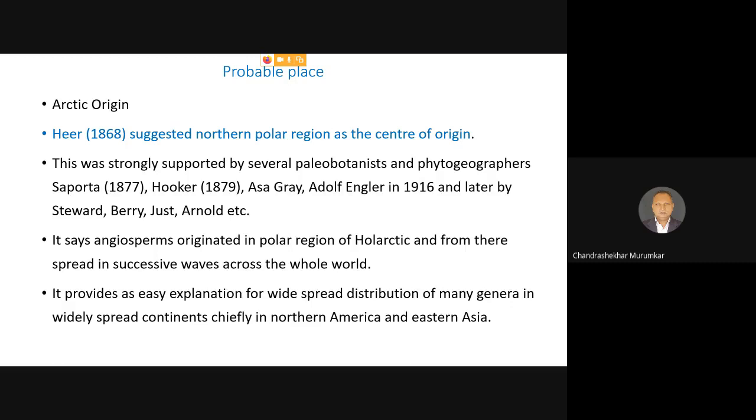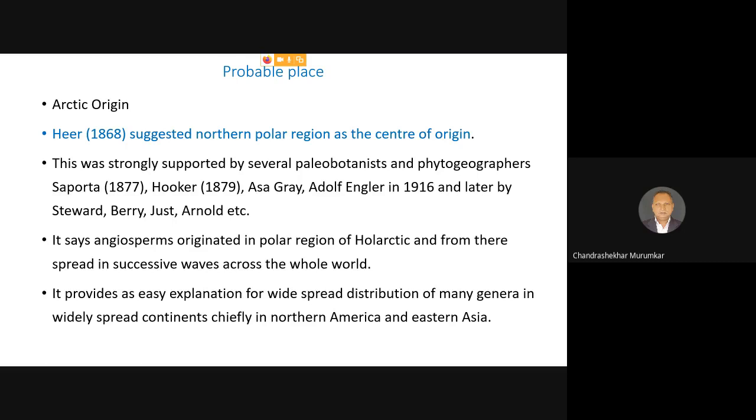Now this particular concept said that the angiosperms originated in the polar region, the North Pole, which was known at that time as a landmass, and the name given was the Holarctic region. And from there, in successive waves, one after another, the angiosperms spread to all the other 5 continents, and because of that, we find all the 5 continents rich in angiosperms. So this justification for the occurrence of many families together in all 5 continents was based on this theory.